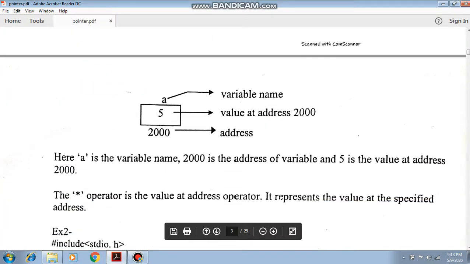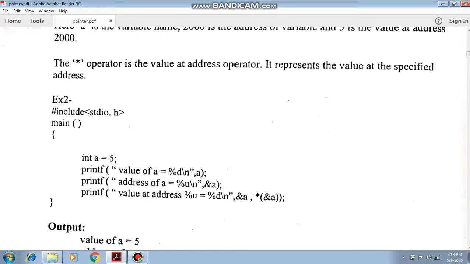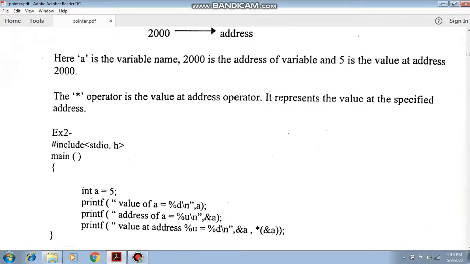Now the actual picture. A is a variable name, its value is 5, and its address is 2000. Now we are going for the next example. This is the asterisk operator, the value-of-address operator. It means that using the asterisk operator we mention the value at that address. It represents the value at the specified address.